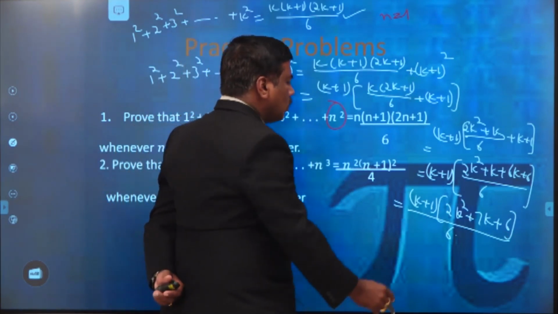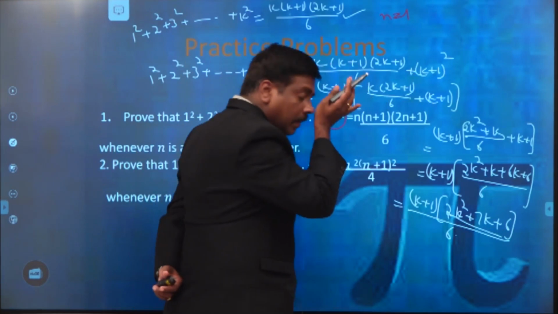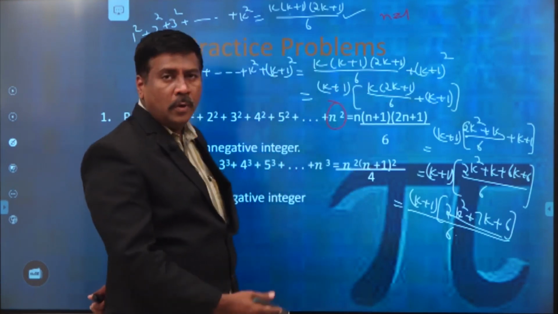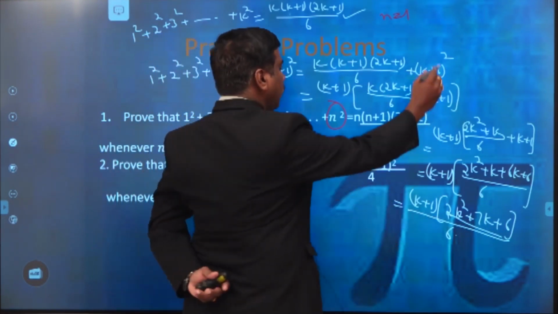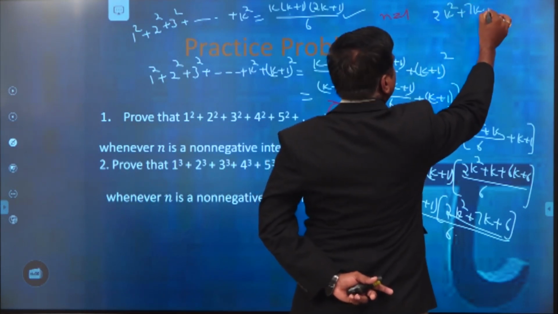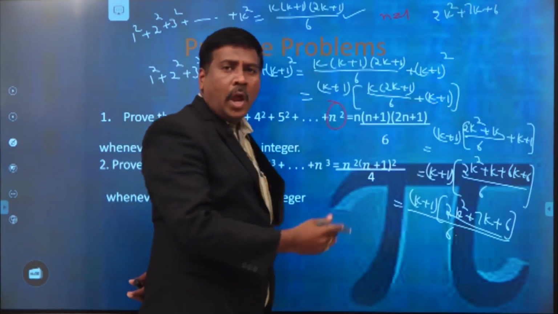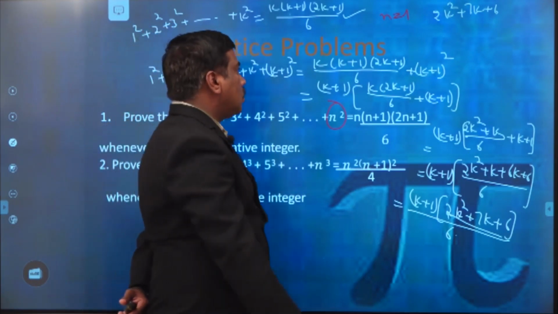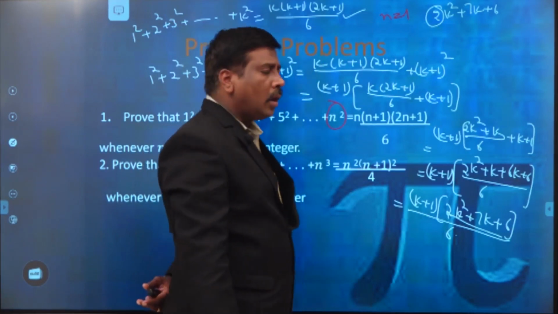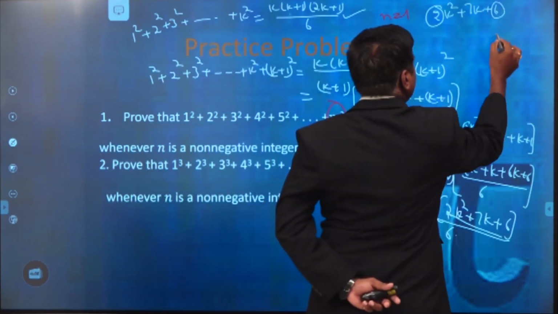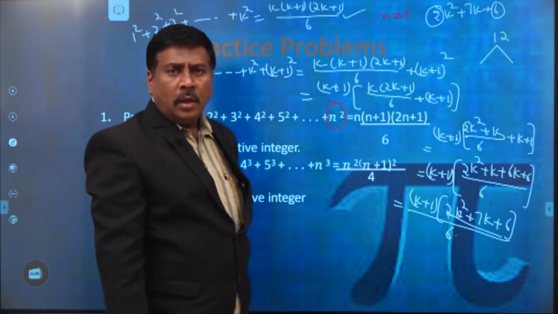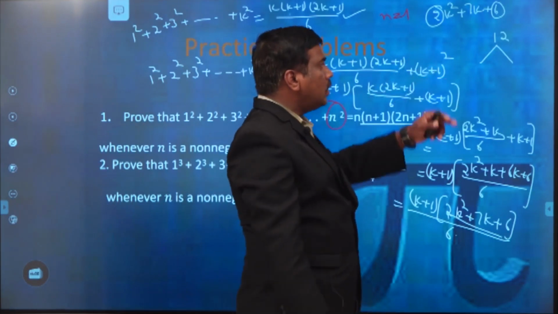Please note, this is a quadratic equation of order 2, so we have to know the factorization method, how to factorize the quadratic equation 2k square plus 7k plus 6. We already learned that in the previous session. We multiply the coefficient of k square and the constant, and we get 12.